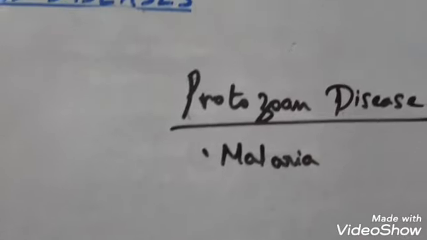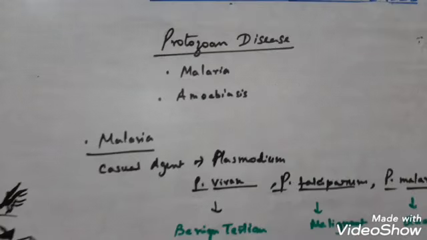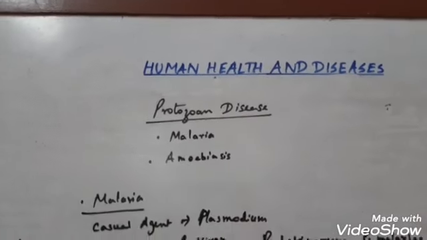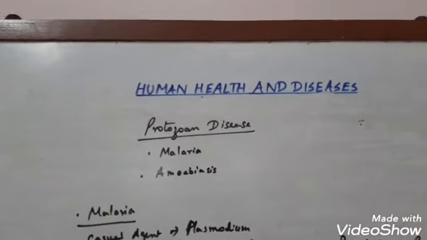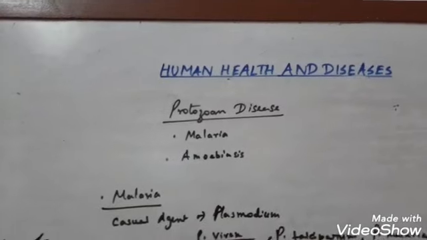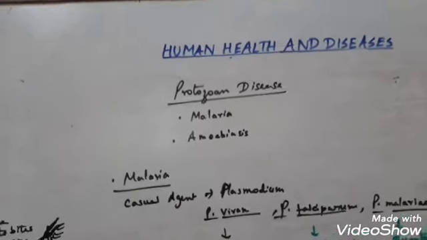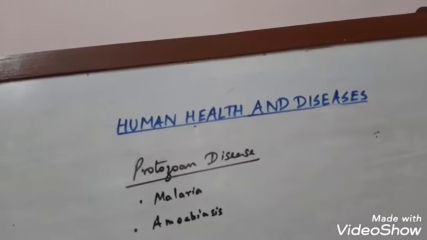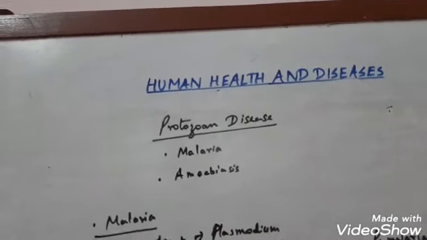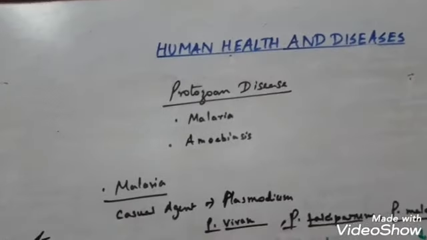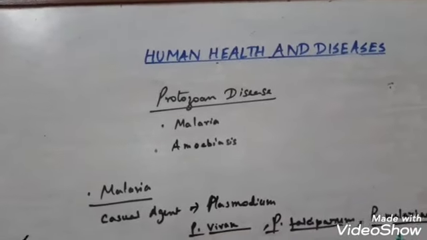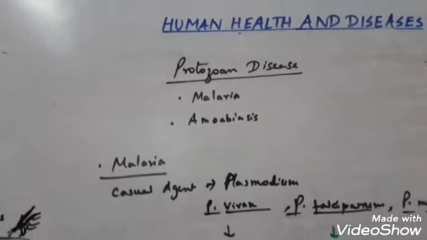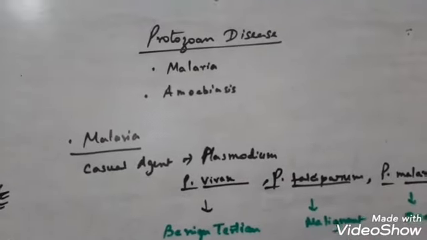These are the 3 types of Plasmodium that may cause malaria. There are various types of malaria caused by various types of protozoan. Plasmodium is the main causal organism. Generally, you have 2 protozoan diseases in your syllabus, one is malaria, another is amoebiasis. For malaria, the main causal agent is Plasmodium.